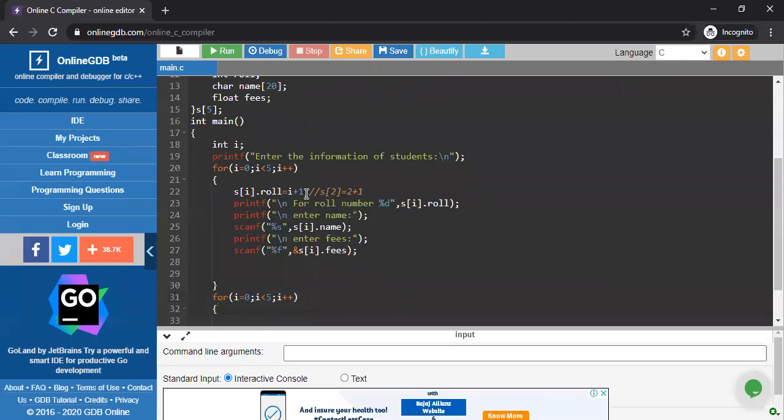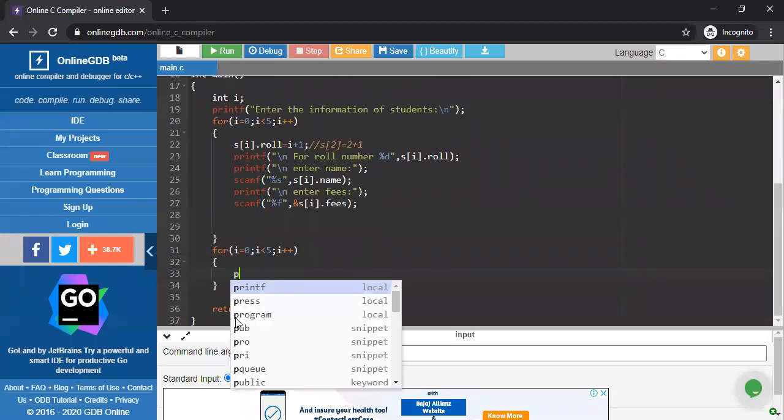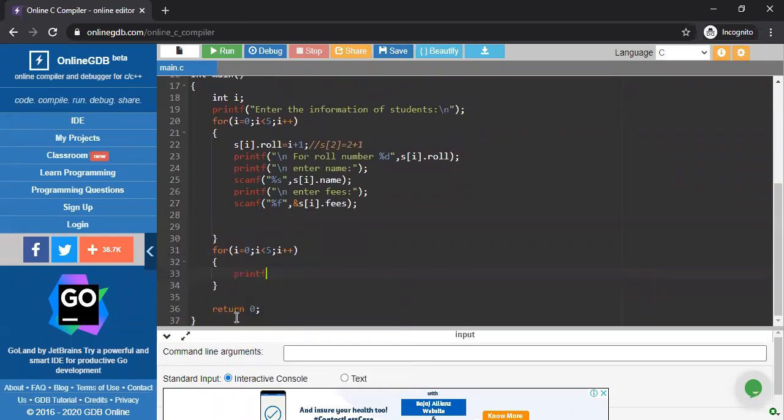second bracket open. Now simple, we have to display our information, nothing else. Simple, we have written here printf. So we have to display roll, name and fees according to the roll number. So I'm going to display all this information according to the roll number.